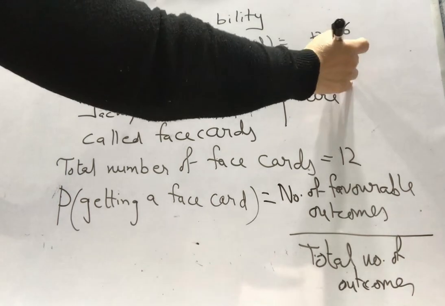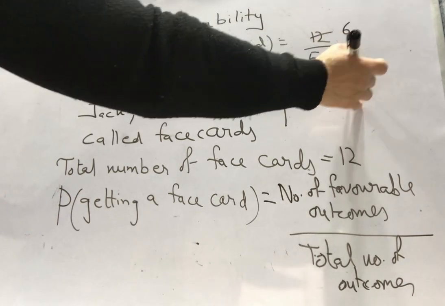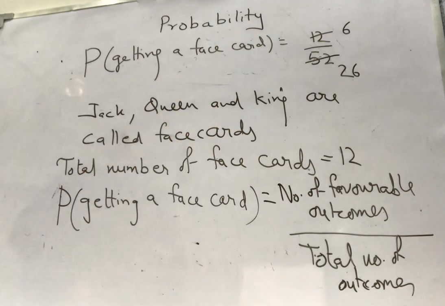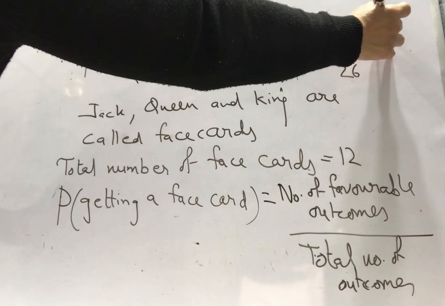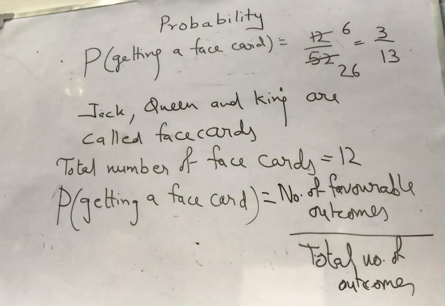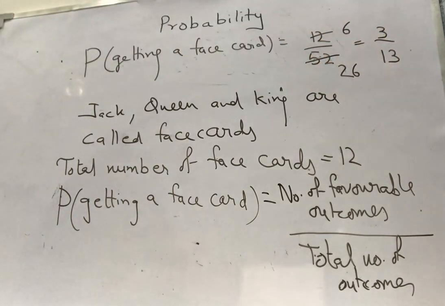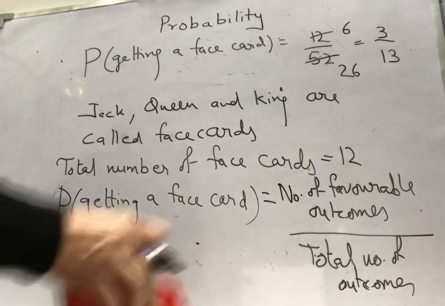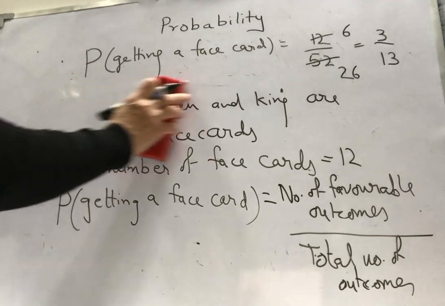2 6, 2 2s are 4, 2 6 are 12. Again you can cut it. 2 3s are 6. So my probability of getting a face card will be, out of 13 there are 3 face cards. So always leave your answer in lowest term.